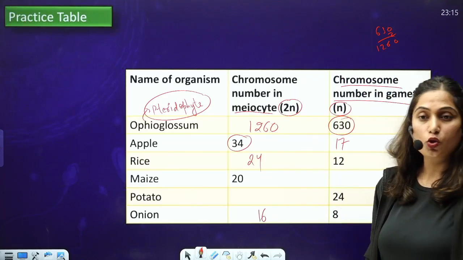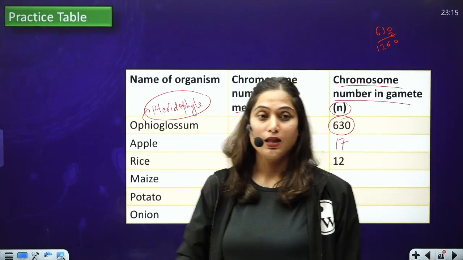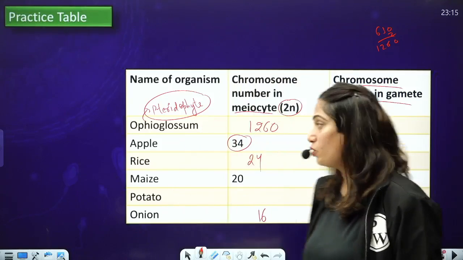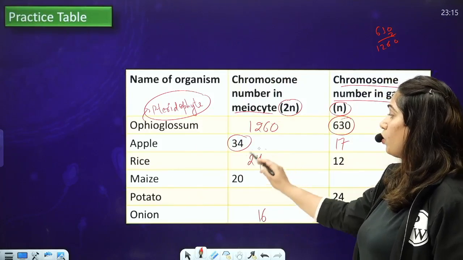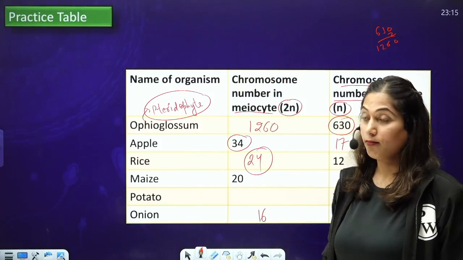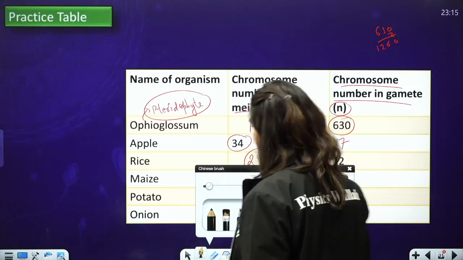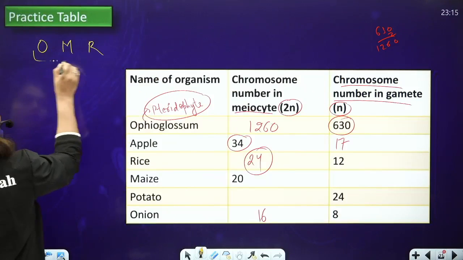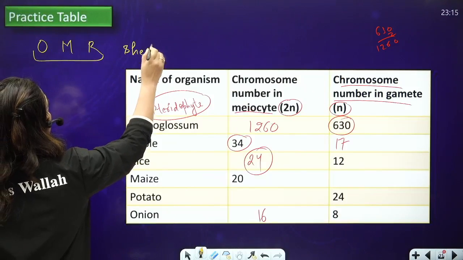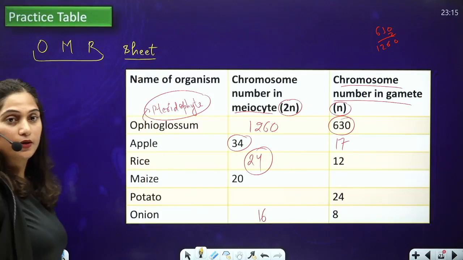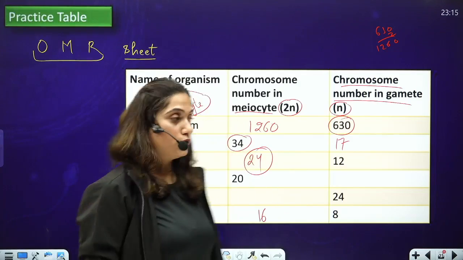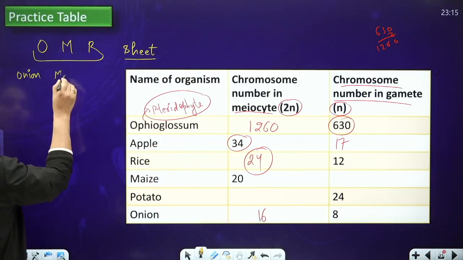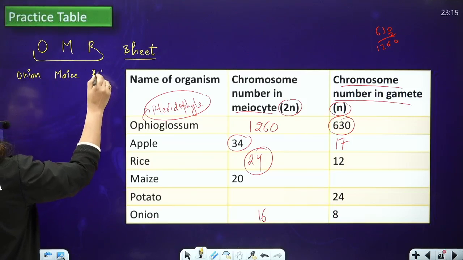I hope you can solve this table. From this table, direct questions come, like what is the number of chromosomes in the meiocyte of rice? So what will be the answer? 24. Okay. So I can give you a trick, because these three are very important: OMR. When you give the exam, you fill the OMR sheet, right? Here the O stands for onion, M stands for maize, and R stands for rice.